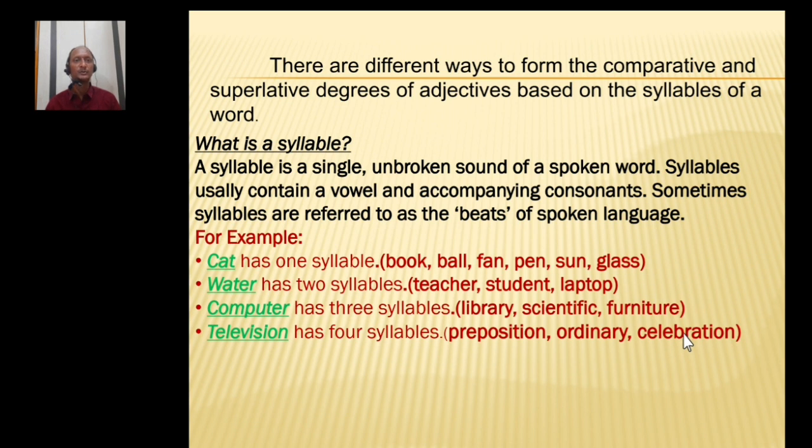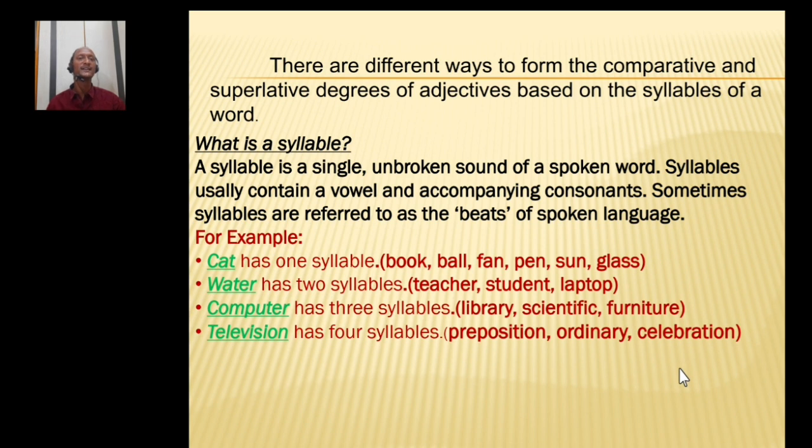In the same way, you see the examples of three syllables: library, scientific, and furniture. And the last one, television, four syllables, because I am stopping four times to pronounce this word. So this word has four syllables. And some more examples for four syllables: preposition, ordinary, celebration.